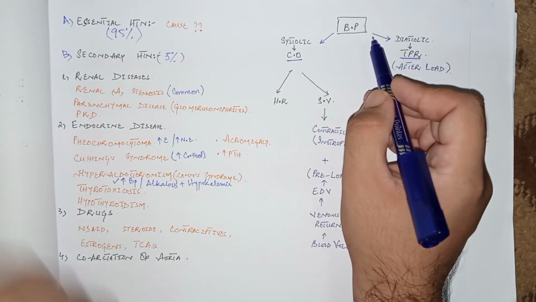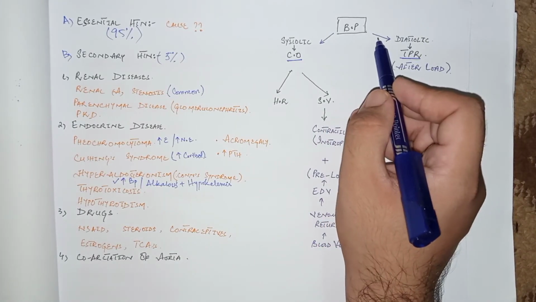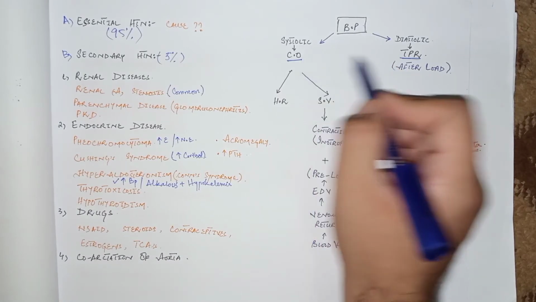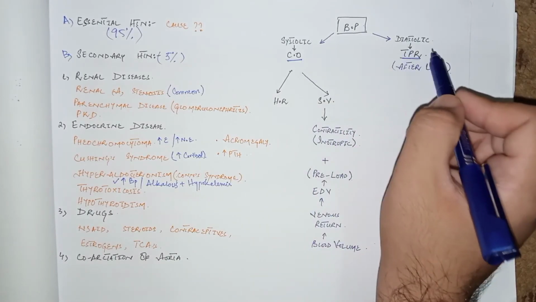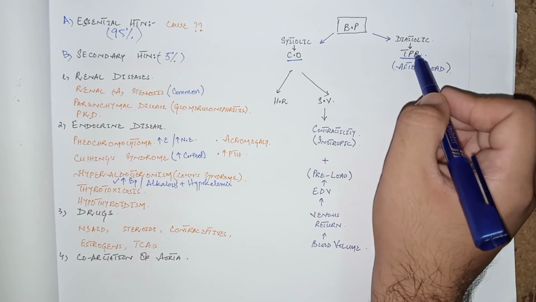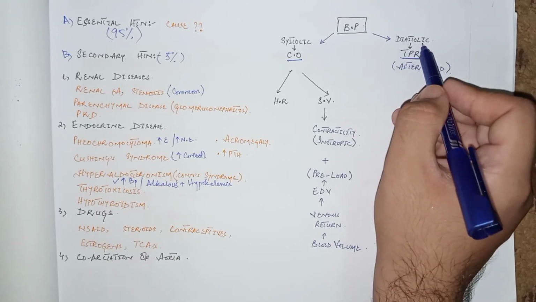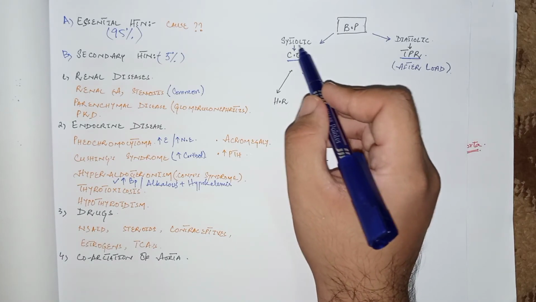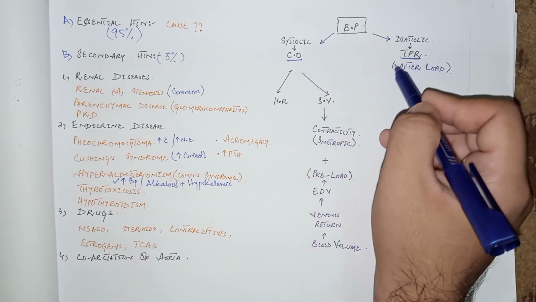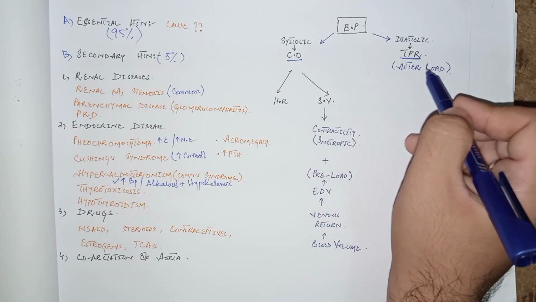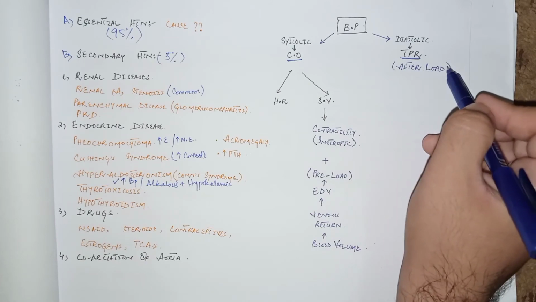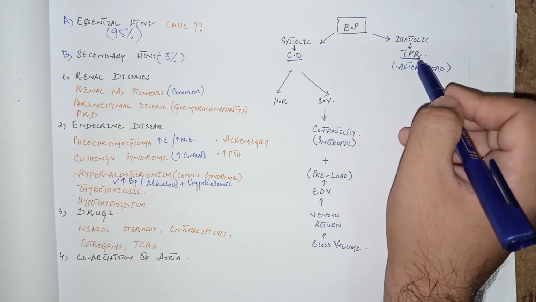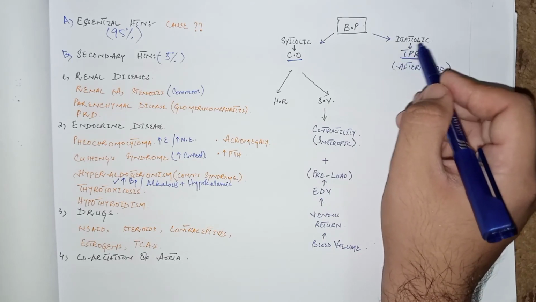Now come to the pathogenesis of essential or primary hypertension. Blood pressure is regulated by two things. One is cardiac output and the second is total peripheral resistance. An increase in total peripheral resistance can increase the diastolic blood pressure. Similarly, increased cardiac output increases the systolic blood pressure. So if the patient has narrowing of the arterioles due to atheromatous plaque or atherosclerosis, it increases the afterload and increases the total peripheral resistance, ultimately increasing the diastolic blood pressure.